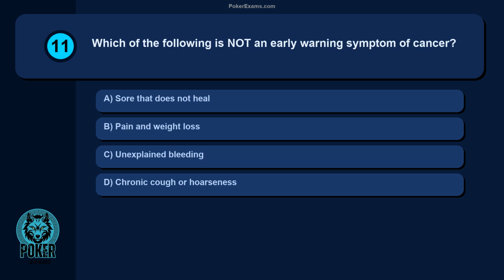Question 11. Which of the following is not an early warning symptom of cancer? Sore that does not heal. Pain and weight loss. Unexplained bleeding. Chronic cough or hoarseness.